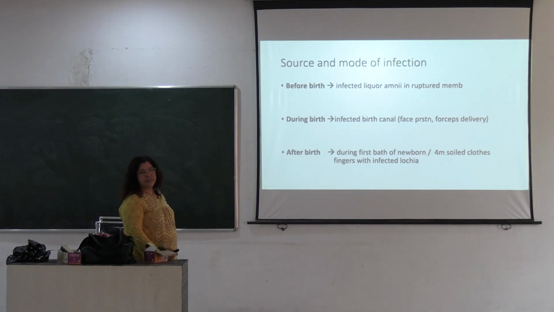Source and mode of infection. Before birth, infected liquor amnii or ruptured membranes; during birth, infected birth canal and childbirth with face presentation or forceps delivery. Then after birth, it may be during the first bath of the newborn with contaminated fingers and cloths, and infected lochia. So, these are the modes of infection.